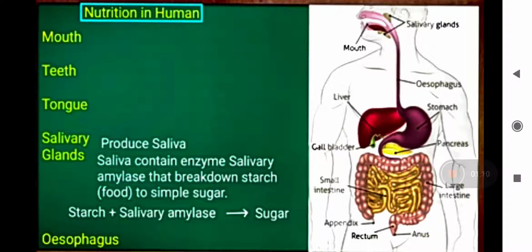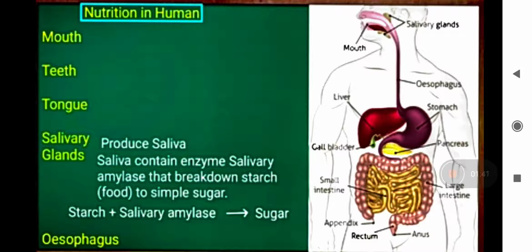Other than the alimentary canal, the human digestive system is associated with accessory glands. There are various glands: salivary glands, gastric glands. All these glands secrete digestive enzymes and digestive juices that help in the digestion process.